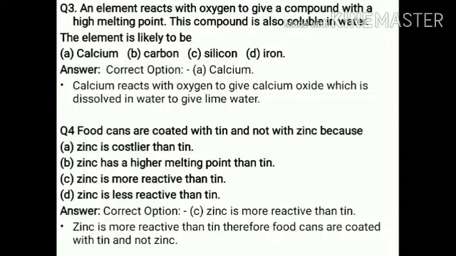Question number four: food cans are coated with tin and not with zinc, because zinc is costlier than tin, zinc has a higher melting point than tin, zinc is more reactive than tin, or zinc is less reactive than tin. Why do we use tin rather than zinc? The answer is option C, because zinc is more reactive than tin. When we coat with zinc, the zinc reacts with the food items and the food becomes spoiled, so we use tin.